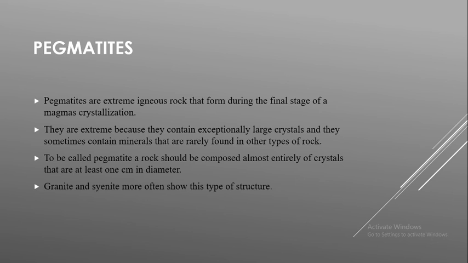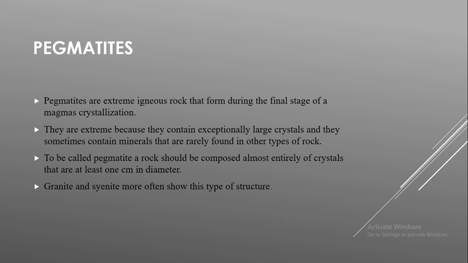It is an exceptional case having large crystals, and various other minerals will also be present here. Crystals of at least 1 centimeter diameter will be present in these pegmatites.